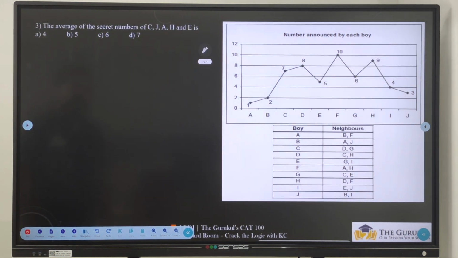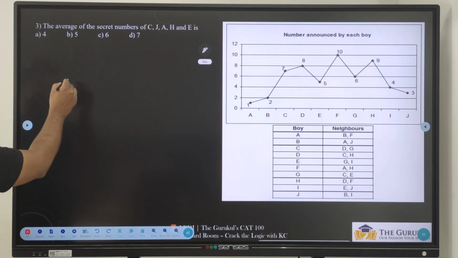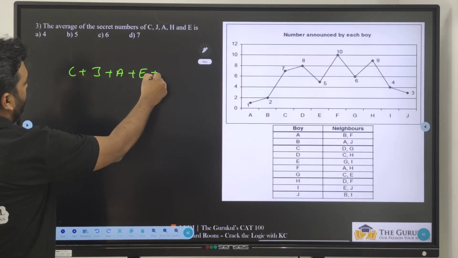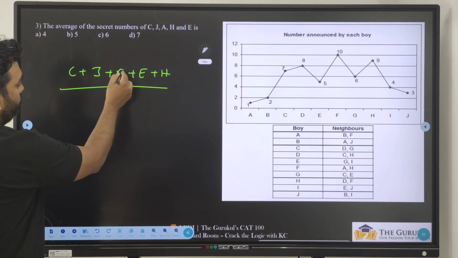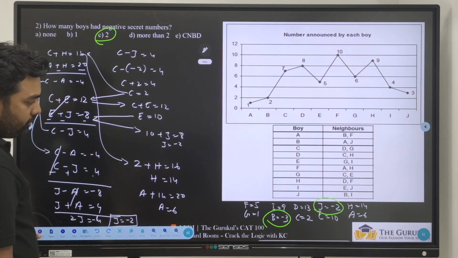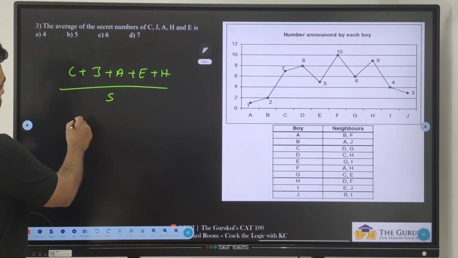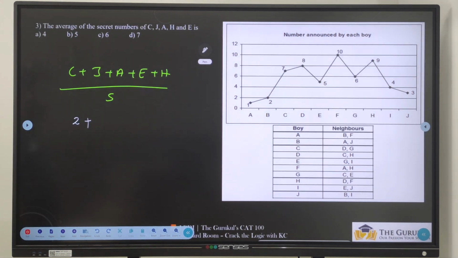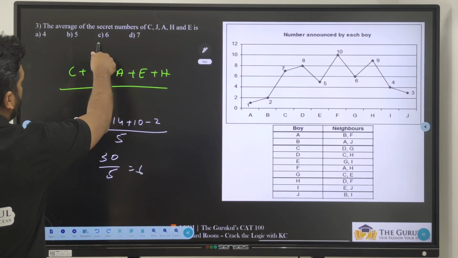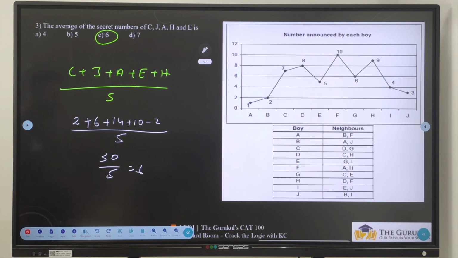Perfect. Next one. The average of the secret numbers of C plus J plus A plus E plus H by 1, 2, 3, 4, 5. Okay. C equal to how much? C equal to 2. Quickly write down the values. 2 plus... Very good. That is 30 by 5, which is equal to 6. Option C.